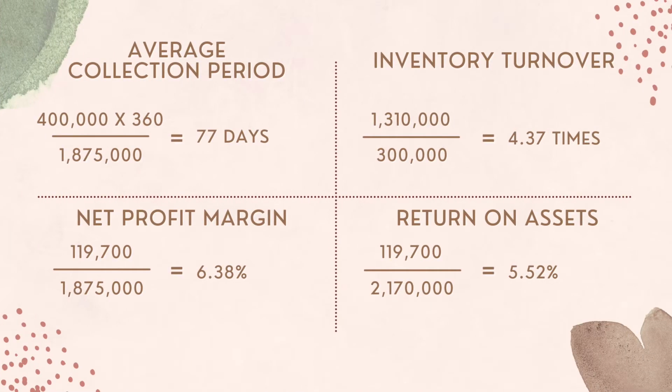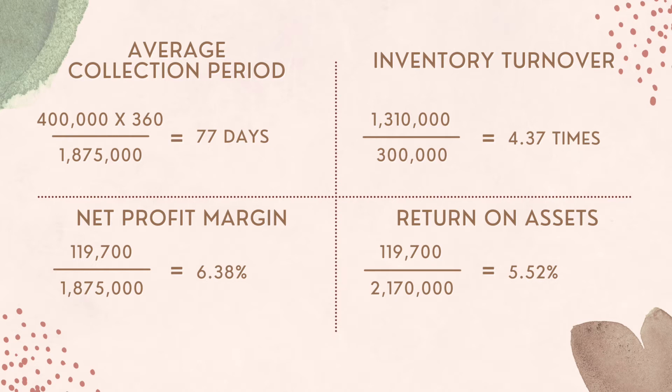For average collection period, which is an activity ratio, the formula is accounts receivable multiplied by 360 divided by sales. The calculation is 400,000 multiplied by 360 divided by 1,875,000. Nasaruddin Ahmad Berhad's average collection period is 77 days, but the industry average is 39 days. That means Nasaruddin Ahmad Berhad has a higher average collection period than the industry average. The firm is bad in managing its credit sales and has less cash in hand.